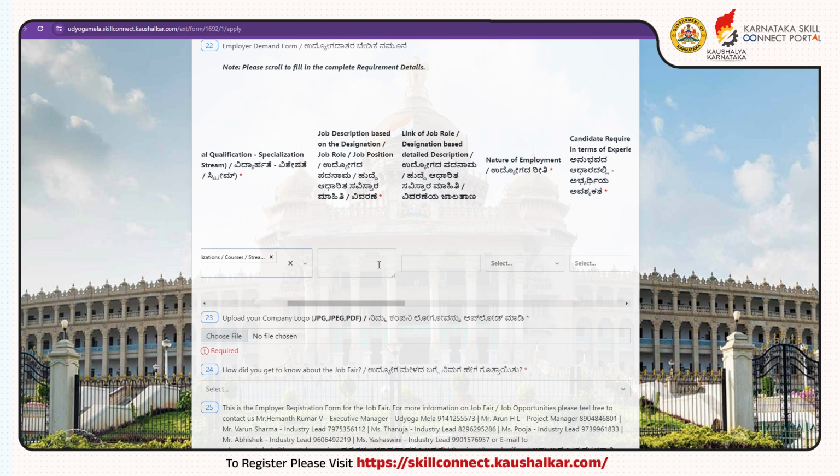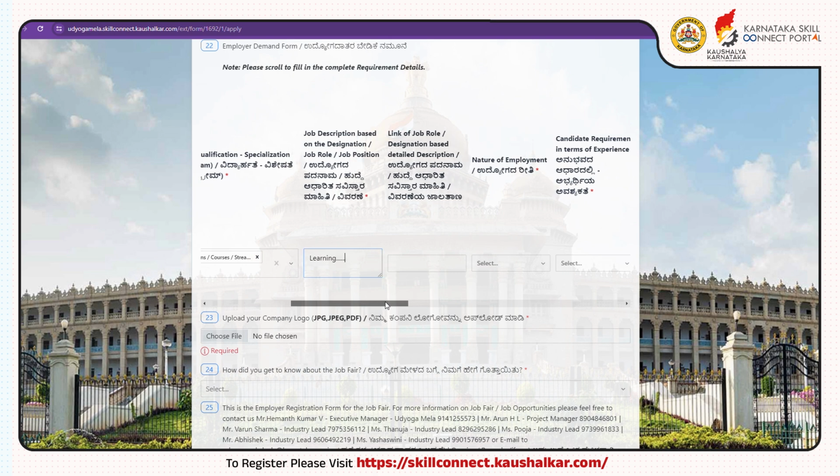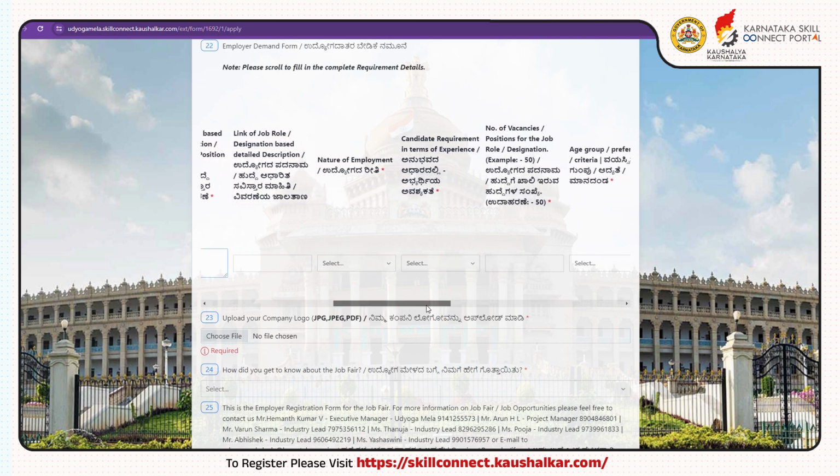Enter the job role or the designation name in the field under job description. Based on the designation or job role or job position, you can write a sentence of 2 to 3 lines as a short description describing the job role here. Drag the horizontal bar below and you will be able to see a few more fields to fill. Please copy and paste the URL link of the detailed job description for the job role or designation you are hiring for, if posted on your portal or on other promotional platforms. Make sure the link starts with HTTPS and this is optional.